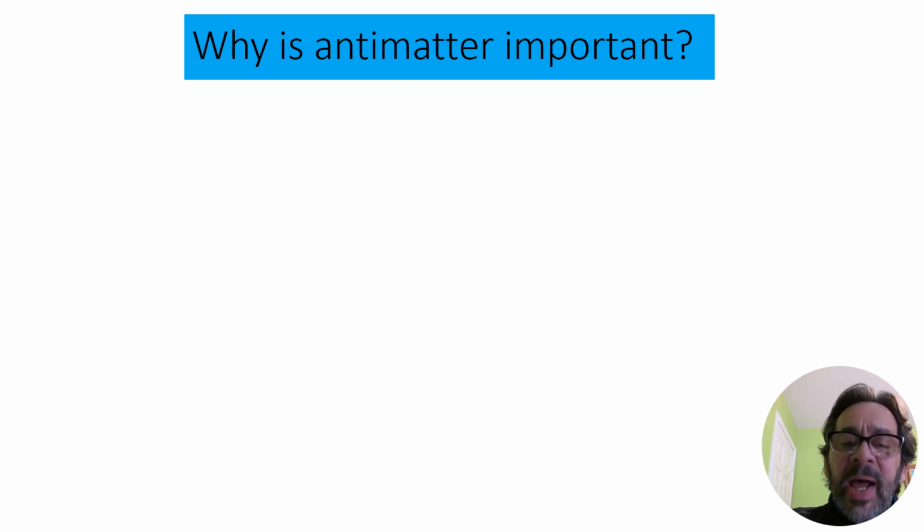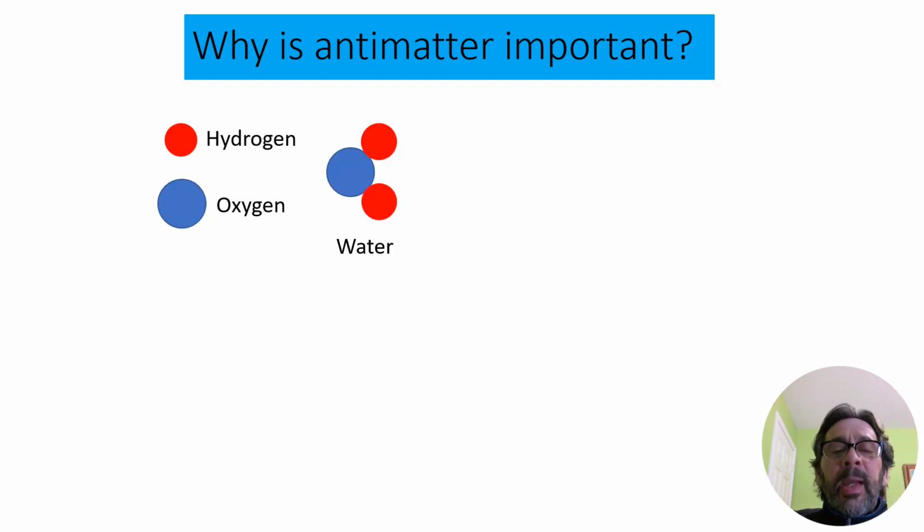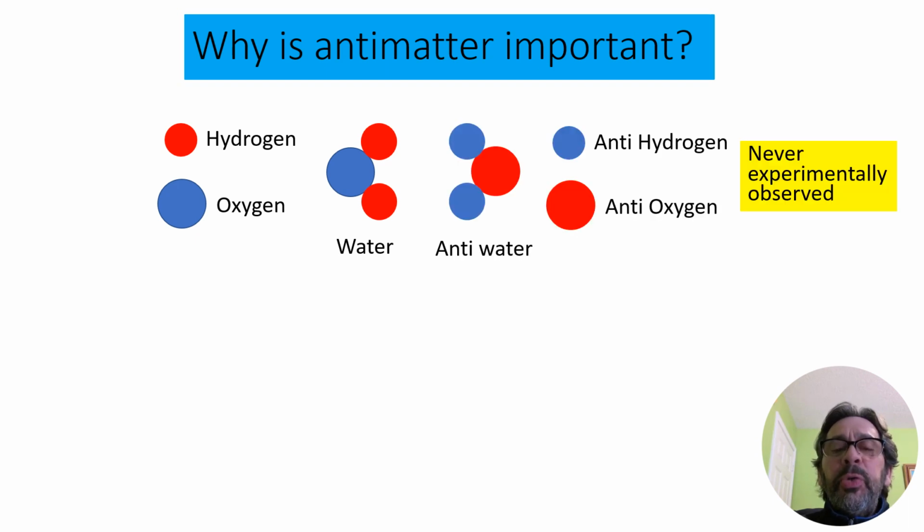Why is antimatter important? This is a water molecule formed by an oxygen atom and two hydrogen atoms. This would be an anti-water molecule formed by an anti-oxygen atom and two anti-hydrogen atoms. However, it never has been experimentally observed.